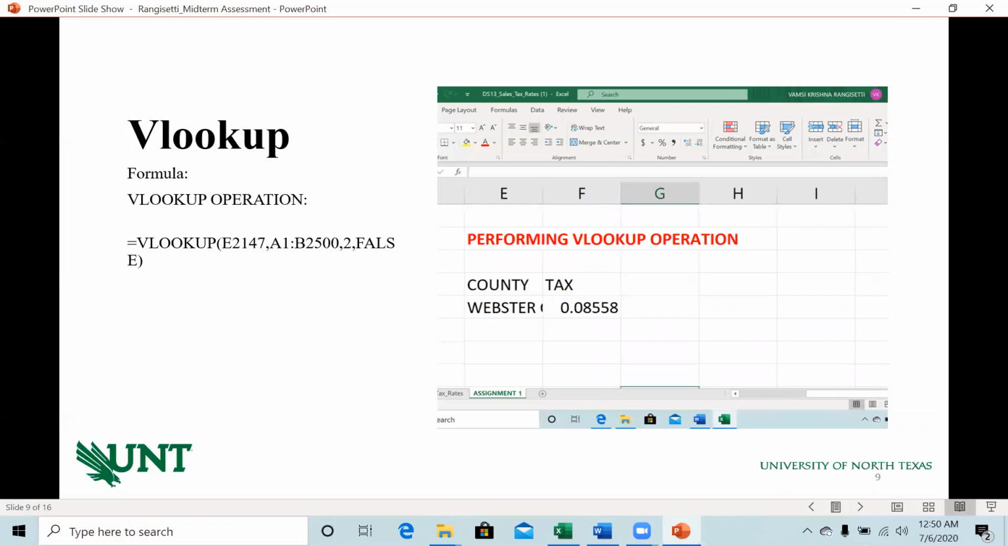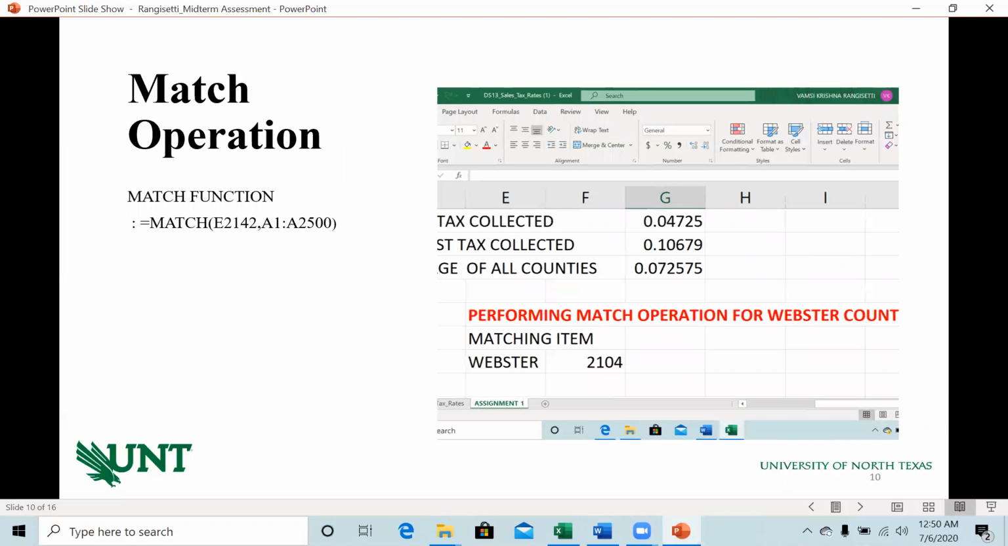Here is the function for VLOOKUP. Let's have a look at its formula and screenshot. Okay, here is the match operation and the match function. The match function matches the data as per the required data.